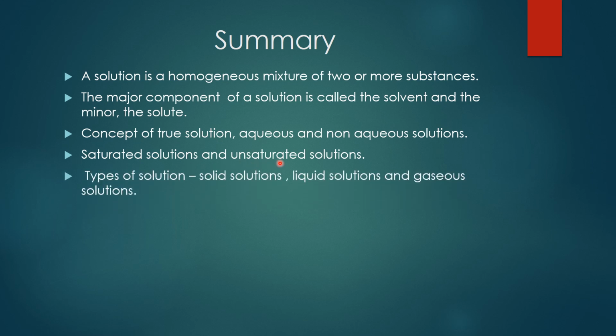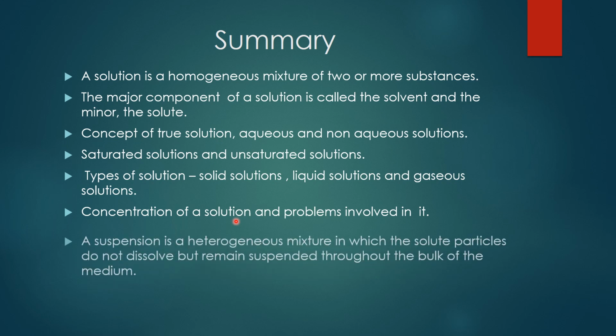Then we discussed types of solution: solid solutions, liquid solutions, and gaseous solutions. Under each we discussed three, so totally we have 9 types of solution. Then concentration of a solution, and how to find it. We discussed various methods to find the concentration of a solution, and we did some problems also, isn't it?